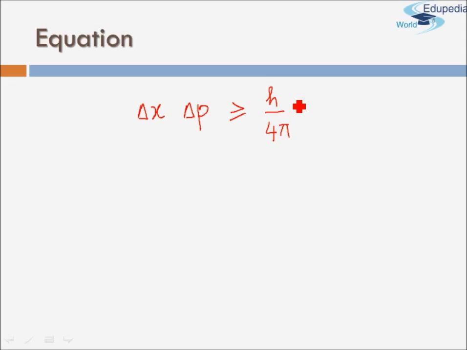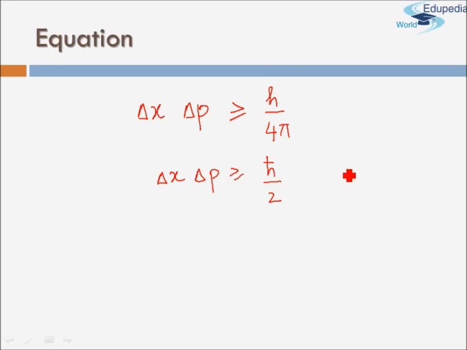If you're Einstein, or Heisenberg himself, maybe you can make your measurements up to the most accurate results. So even those most accurate results will have a minimum error of h by 4 pi in the product of position and momentum. This h by 4 pi is often written as h cross divided by 2.